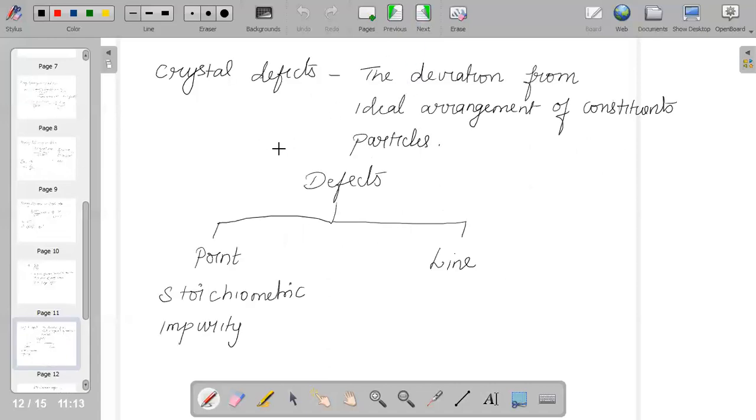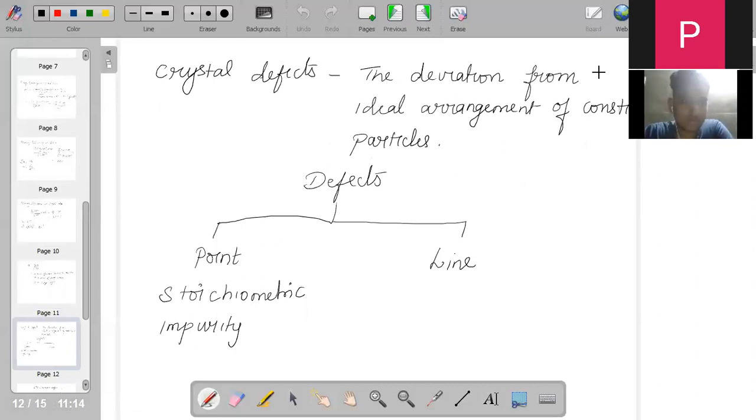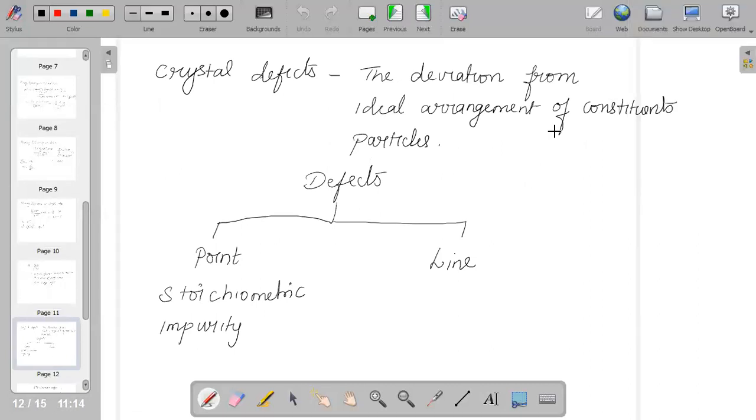So when we talk about crystal defects, that is the deviation from ideal arrangement, what we call defects. The defects are the deviation from the ideal arrangement of the constituent particles. The irregularities, you can also say, from the ideal arrangement or from the basic arrangement, that is the defect. So the defects are basically of 2 types. One we can say is a point defect, and the other one is your line defect.